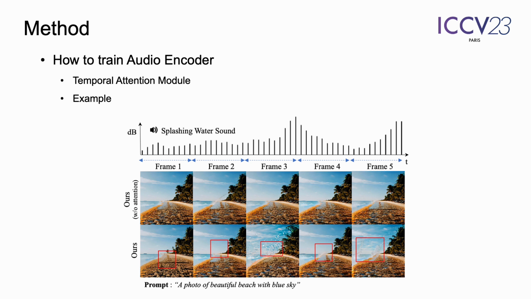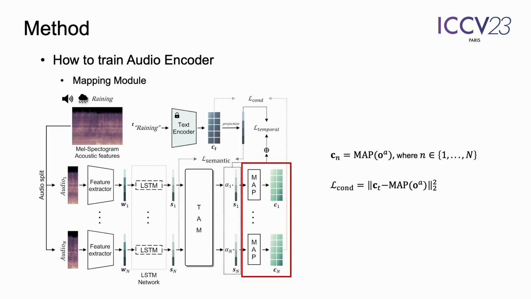Here, the figure represents the ablation study of the temporal attention module, TAM. The figure represents generated video frames with and without our temporal attention module. We generate video frames with splashing water sound where its amplitude changes over time. We observe in the figure that our model is indeed able to generate video frames reactive to the audio changes over time. Lastly, in the mapping module, we align the audio embeddings with the text sequence embedding in the stable diffusion. This module maps the audio embedding to the latent space of stable diffusion.